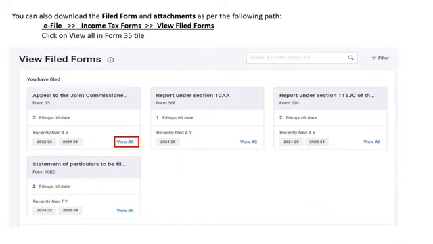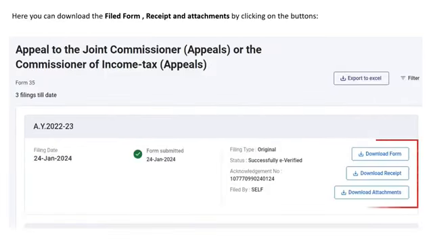You can also download the acknowledgement as well as the appeal along with the documentary evidences by clicking on E-File, go to Income Tax Forms and click on View File Forms. Here you can click on Appeal to Joint Commissioner Appeals and you can download the form, you can download the receipt and you can download the attachments along with the appeal form.